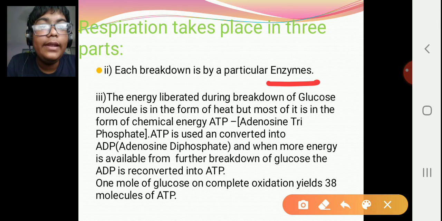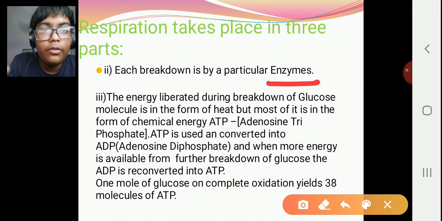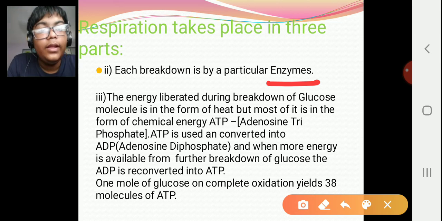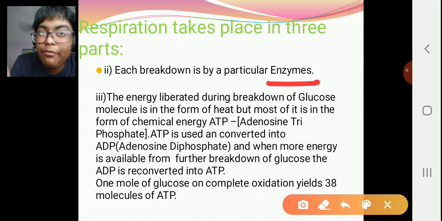The energy liberated during breakdown of a glucose molecule is partly in the form of heat, but most of it is in the form of chemical energy, that is ATP, adenosine triphosphate. Now adenosine triphosphate is used, and it is converted to ADP, adenosine diphosphate.